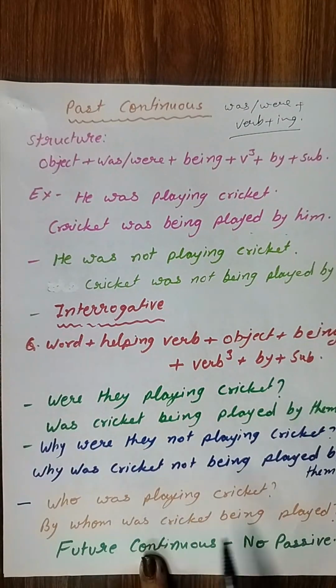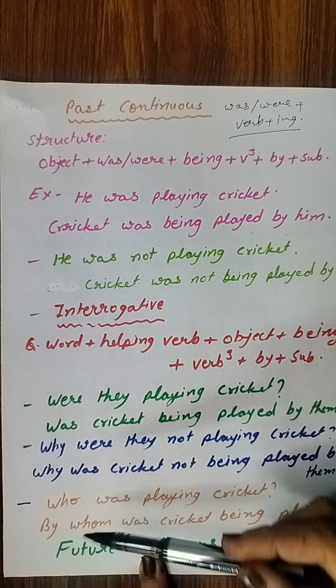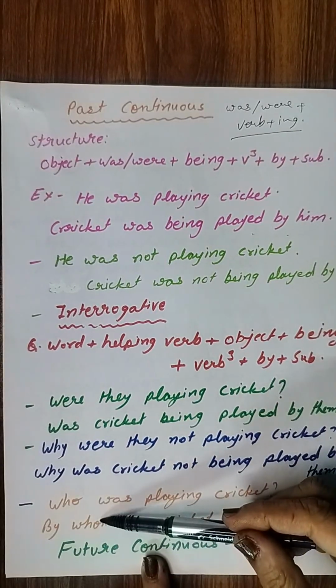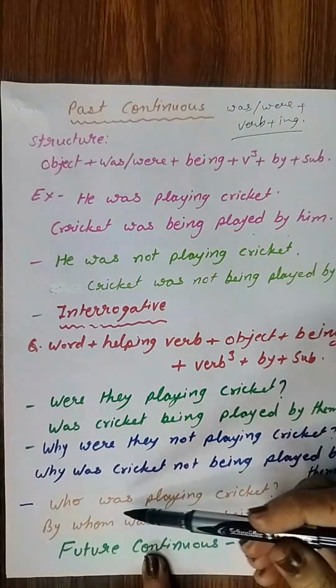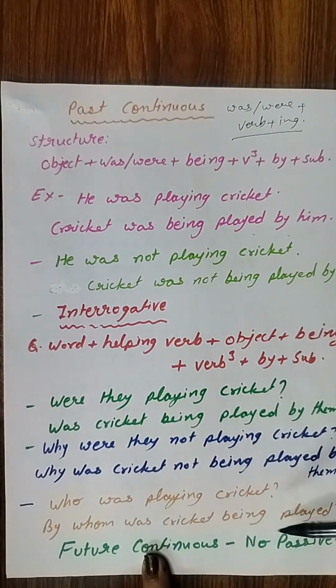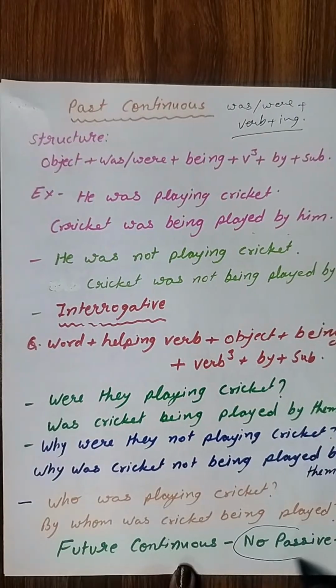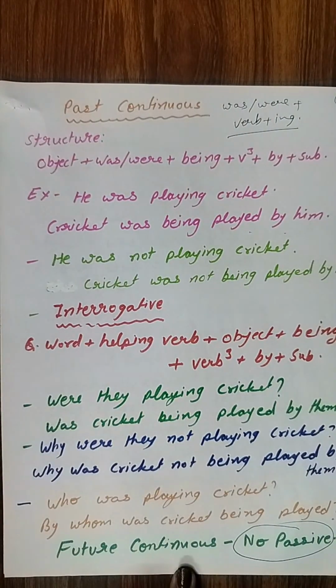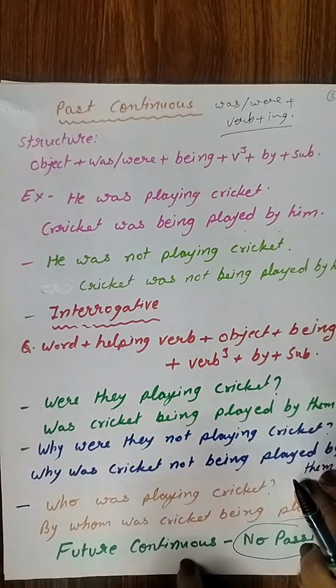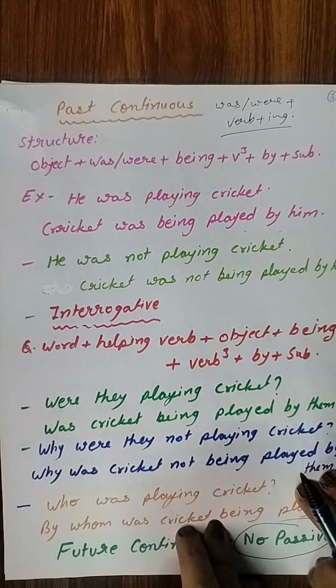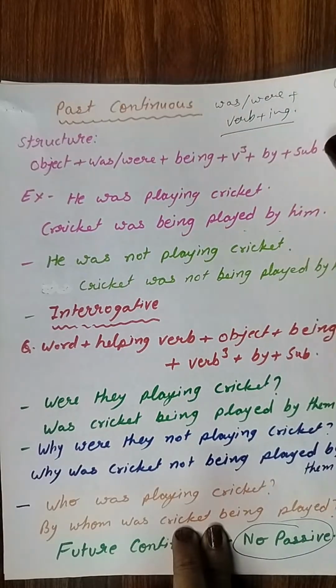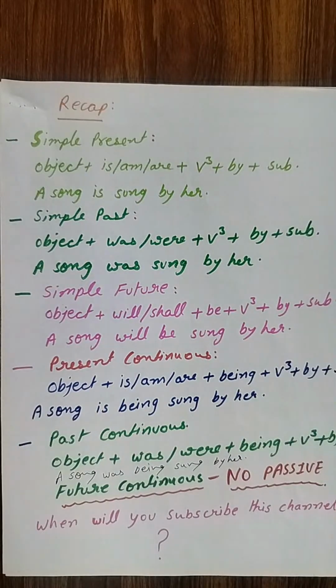Okay, then who was playing cricket? Okay, again in case of who, we will write by whom in the very beginning. Okay, by whom was cricket being played? Then question mark. Is this clear? And very important thing, future continuous tense, there is no passive voice in future continuous tense. Okay, future continuous tense में passive voice form नहीं होता है. So don't bother about future continuous tense, right?